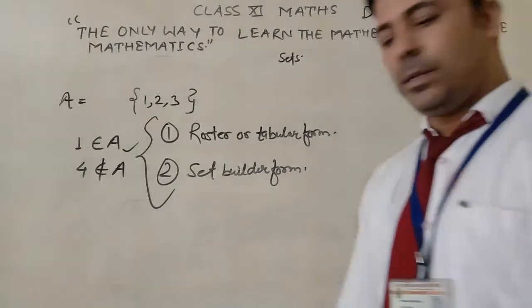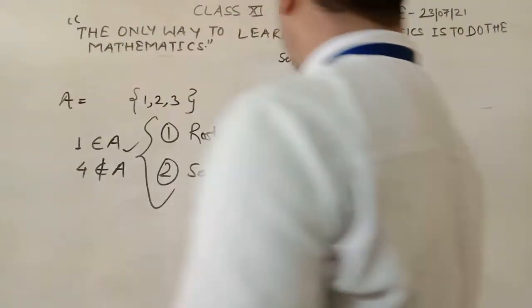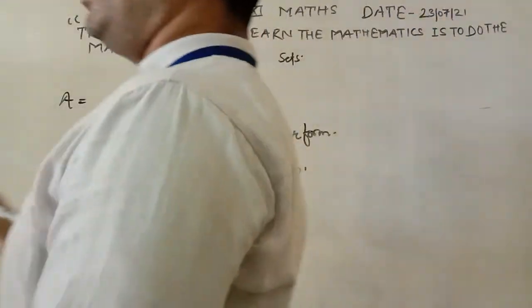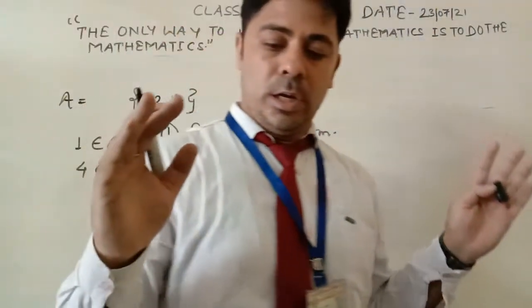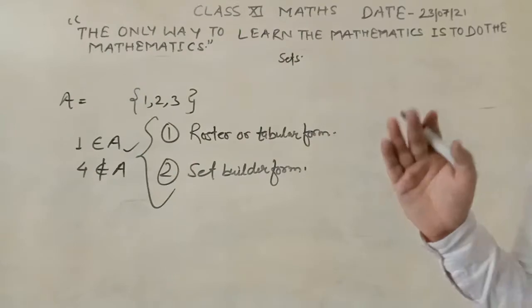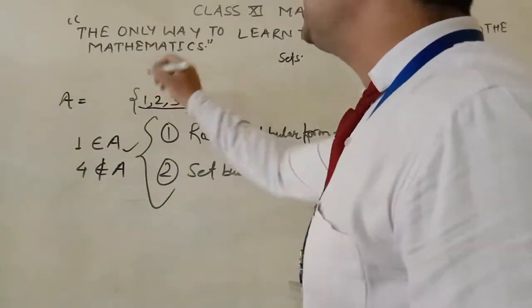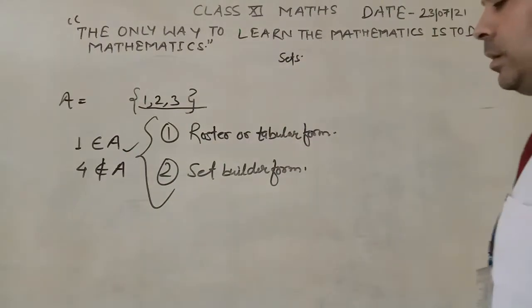In roster or tabular form, elements are separated by comma, like that.